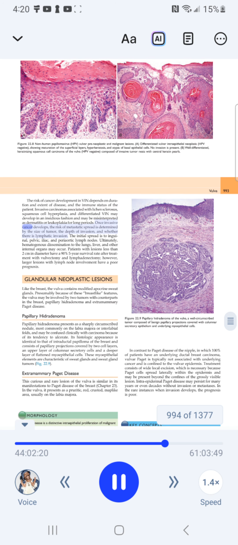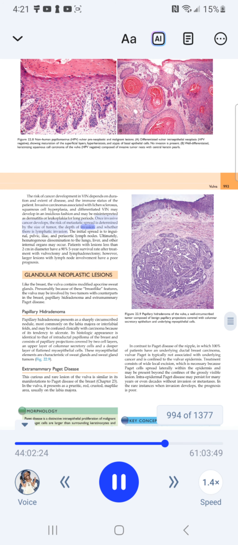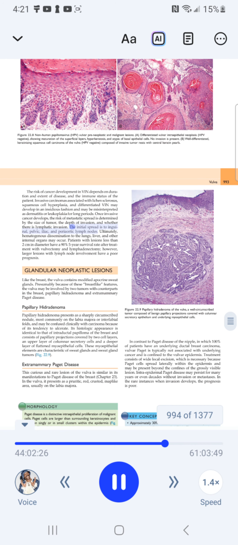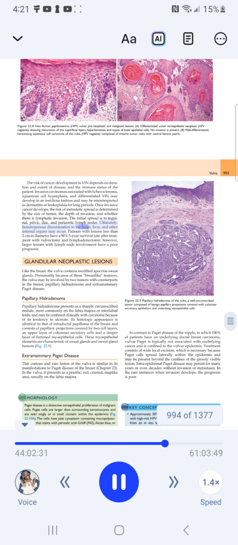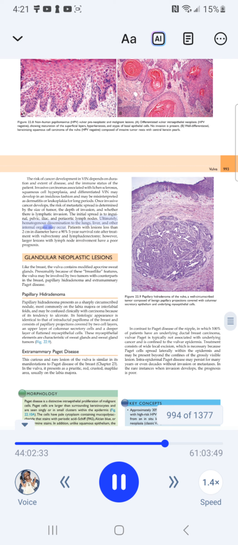Once invasive cancer develops, the risk of metastatic spread is determined by the size of the tumor, the depth of invasion, and whether there is lymphatic invasion. The initial spread is to inguinal, pelvic, iliac, and periaortic lymph nodes. Ultimately, hematogenous dissemination to the lungs, liver, and other internal organs may occur.